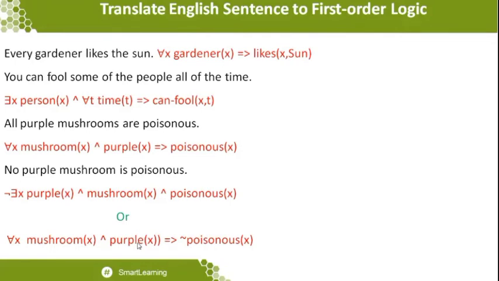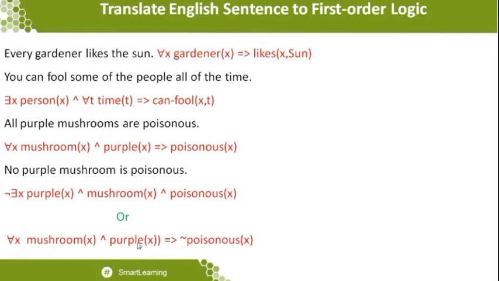In another way of representation, you can also write it in the next form. Sir, if I want to use only quantifiers like there exists, is there any other way for the statement? Because I have understood the for all statement very clearly. So in what way can I write that statement? I can give you a second option. You can conclude that all mushrooms which are purple imply that it is not poison.